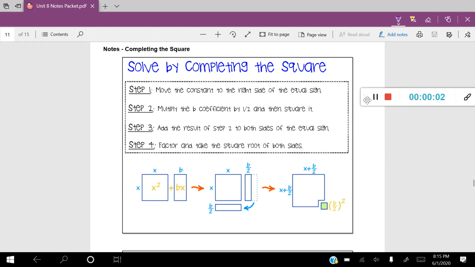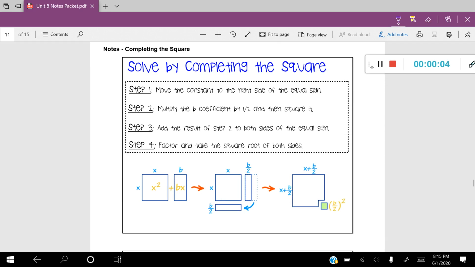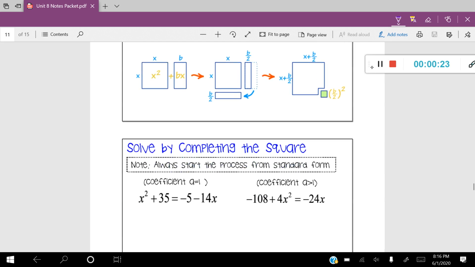In this lesson, we're going to talk about how to solve a quadratic equation by the method of completing the square. Here on this slide, I have the procedure or the steps that you're going to follow to complete the square, and I have a little visual of what completing the square actually looks like. Let's go ahead and dive into some problems.